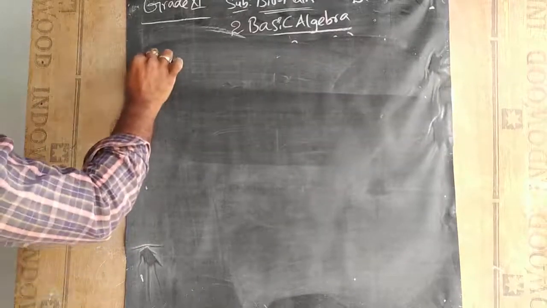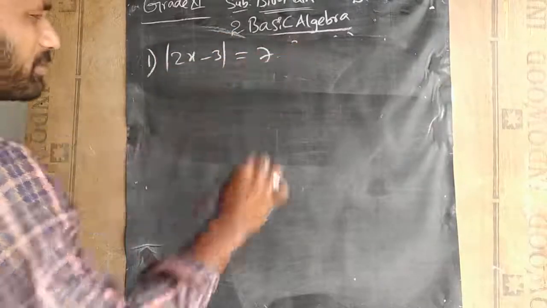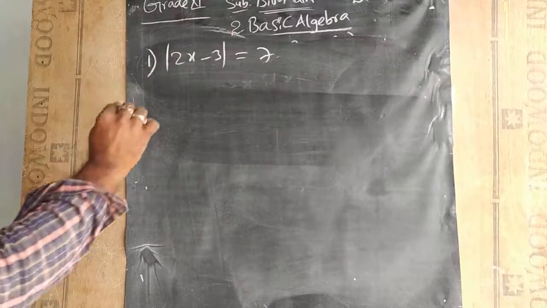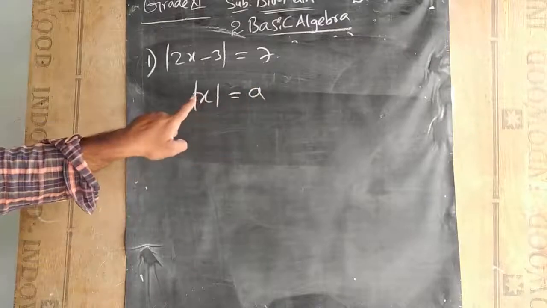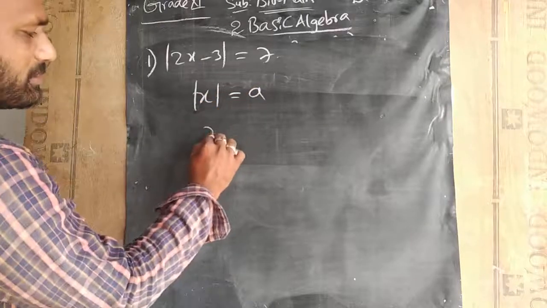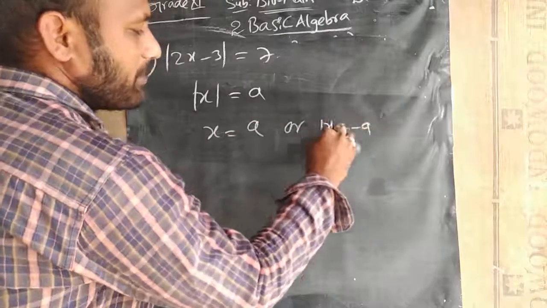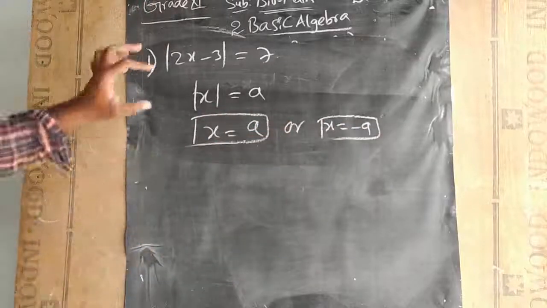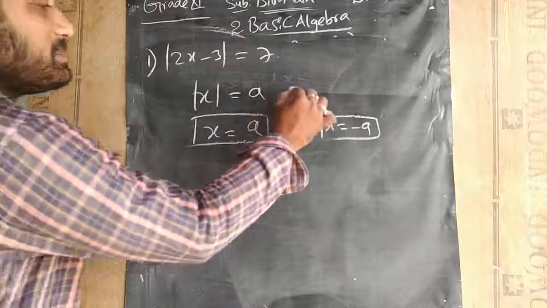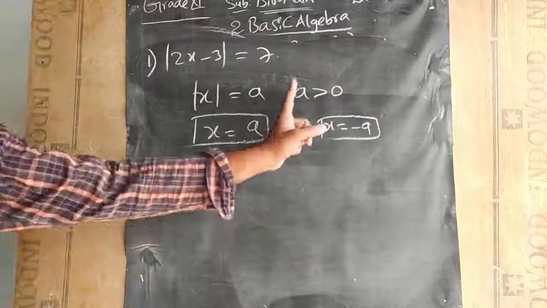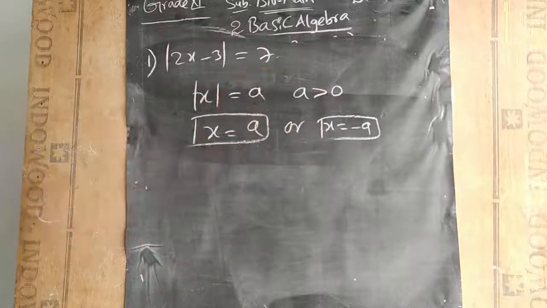Let us take some questions. First question: modulus of 2x minus 3 is equal to 7. Whenever modulus of x is equal to a, some constant, some rule applies: it can be written as x is equal to a or x is equal to minus a. Whenever modulus of some expression equals a given constant, a should be positive, greater than 0. If a is greater than 0, then x should be a or minus a. In these two cases only.